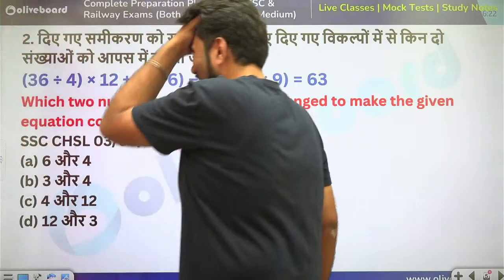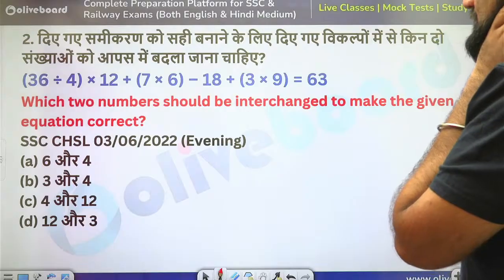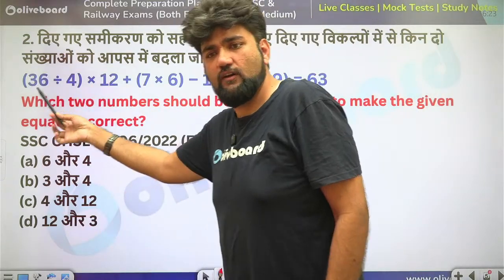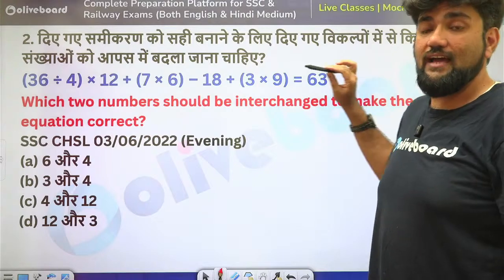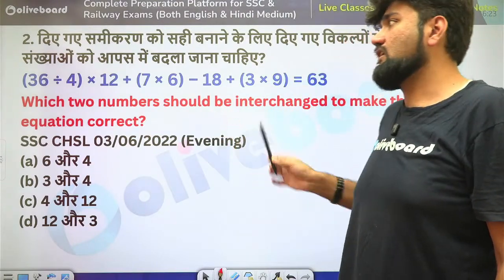Yeah, so which two numbers should be interchanged to make the given equation correct? Now, the equation, if you will observe more and more as you go forward, the equations will start getting longer. So that will become more challenging. The brackets will be there. So you'll have to think about it.